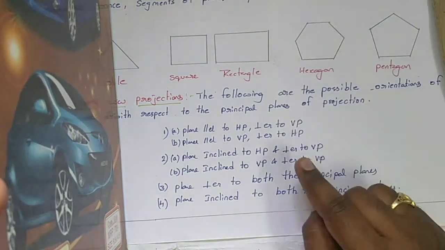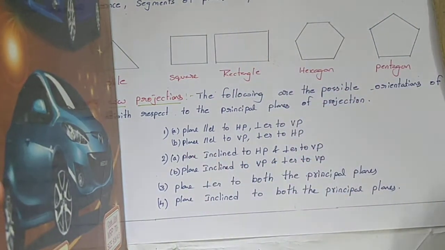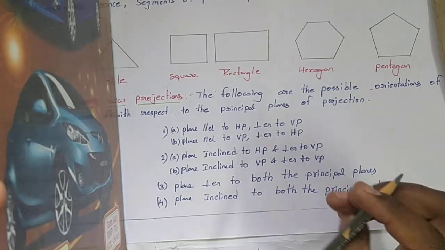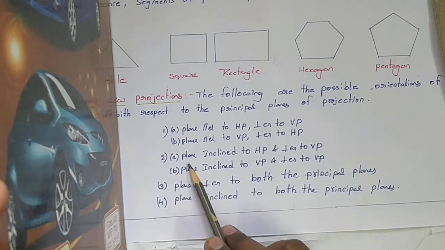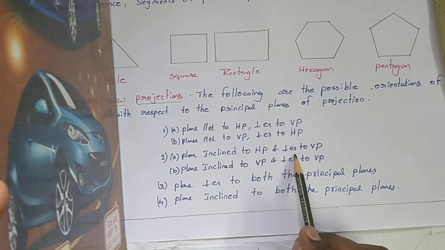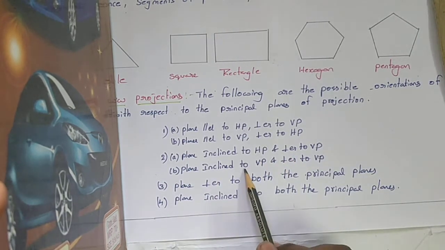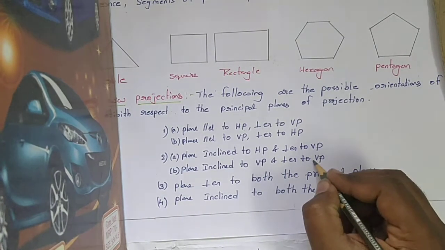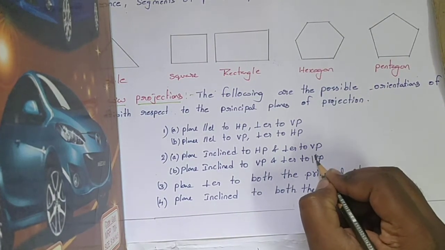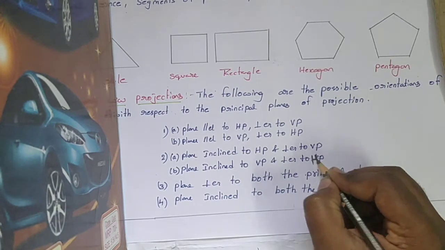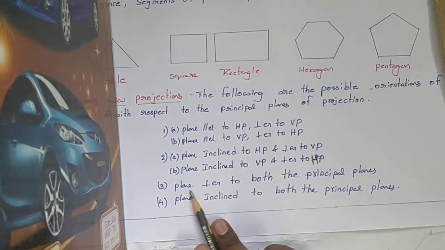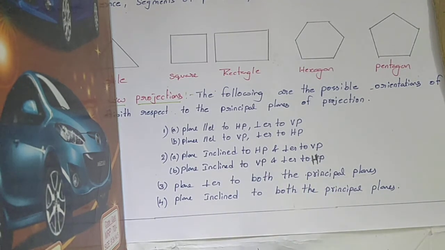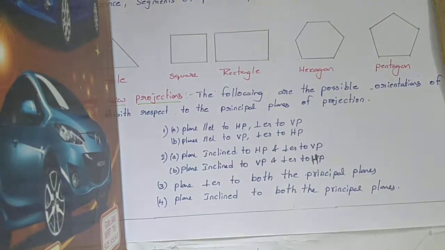That is, plane parallel to HP and perpendicular to VP, and plane parallel to VP and perpendicular to HP. Second condition, plane inclined to HP and perpendicular to VP, plane inclined to VP and perpendicular to HP. Next, plane perpendicular to both the principal planes and plane inclined to both the principal planes. These are the different conditions.